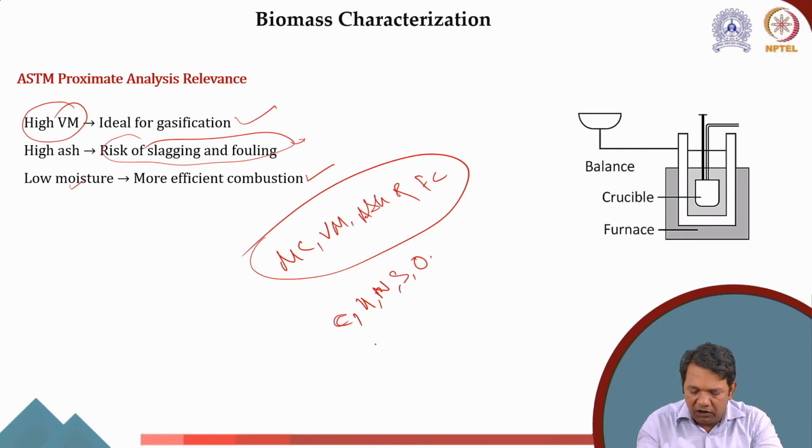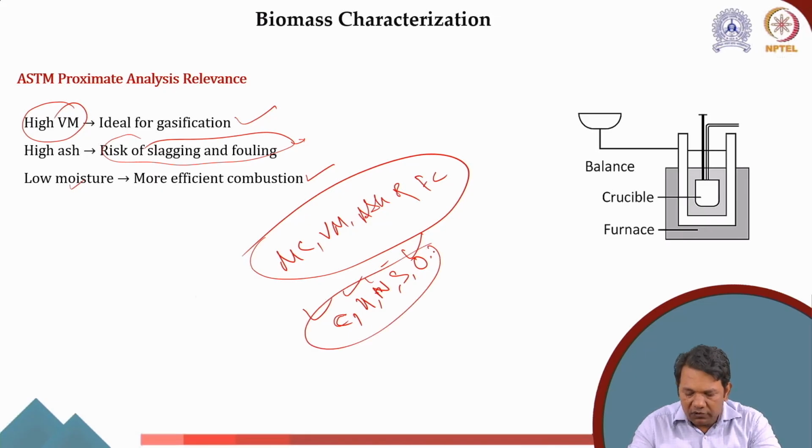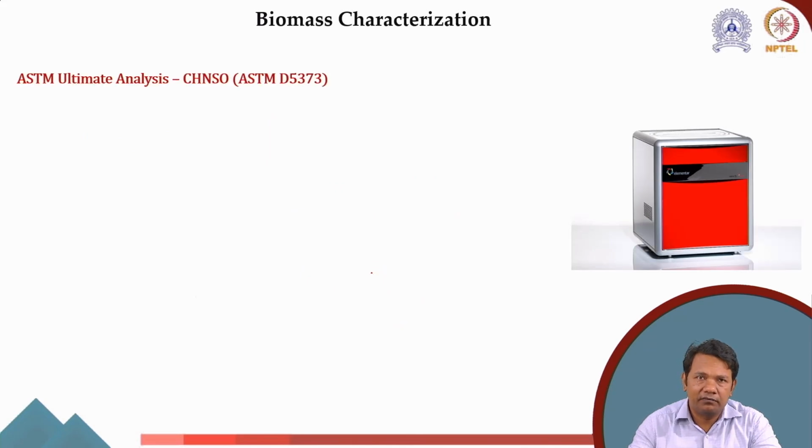We know biomass typically contains carbon, hydrogen, and oxygen, and a minor amount of nitrogen and sulfur as well. To know this, we have to do elemental analysis, which is called ultimate analysis, or in layman's language CHNSO, where we use the ASTM D5373 standard.